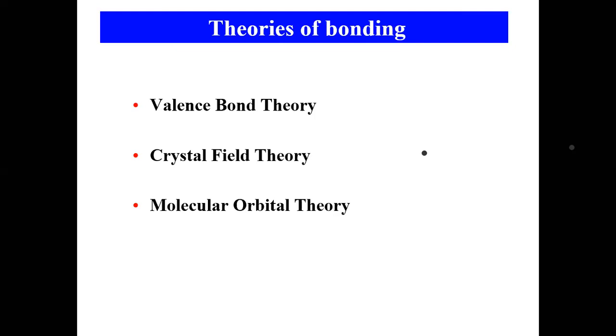These things. And how this nomenclature was developed. What are the theories that we have seen, and what are their failures? For those failures, the solutions are given in the later theories of bonding: valence bond theory, crystal field theory, molecular orbital theory.